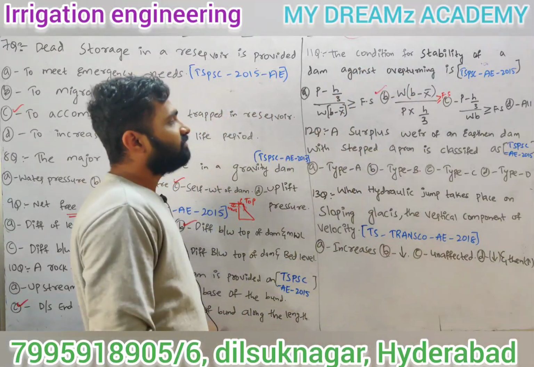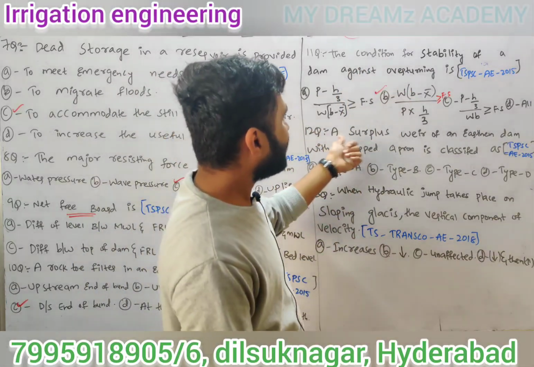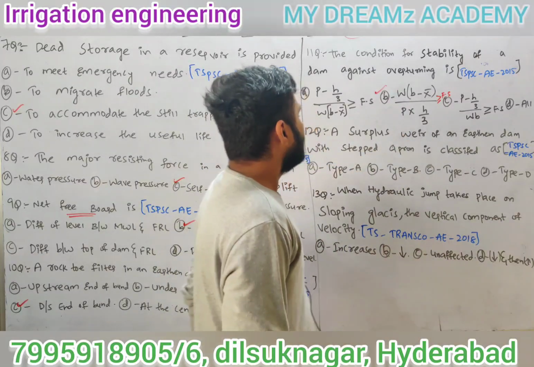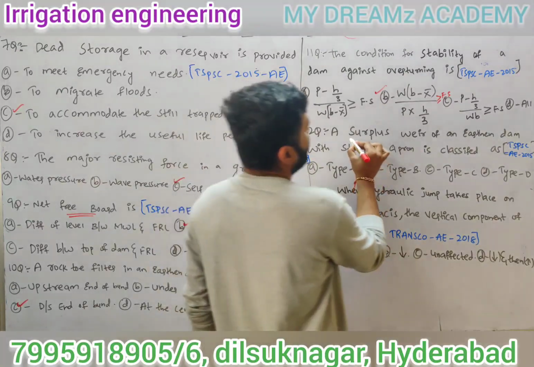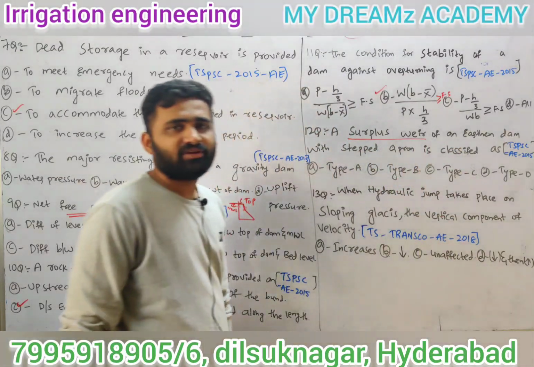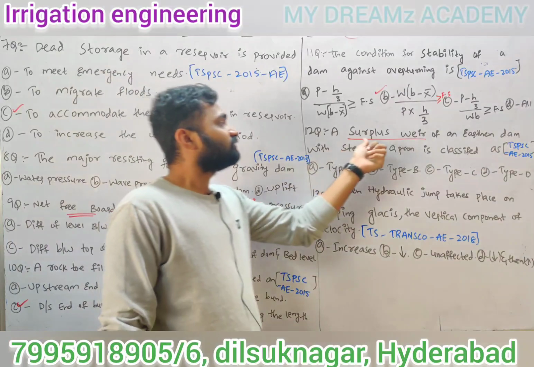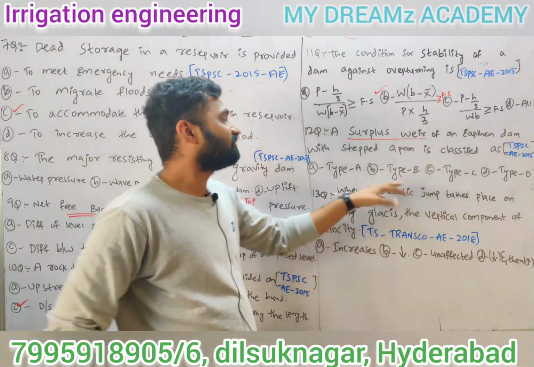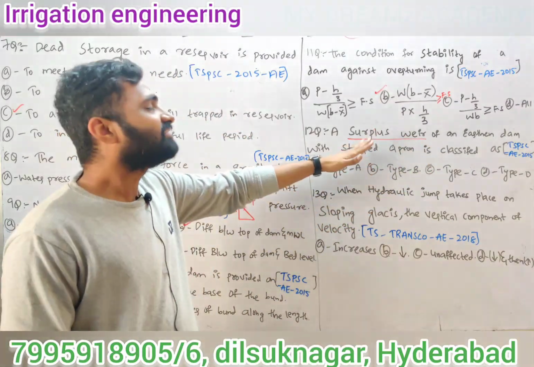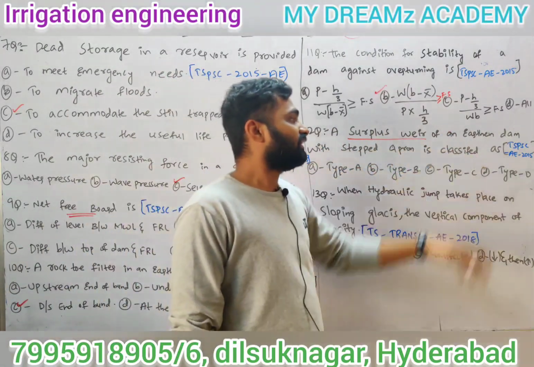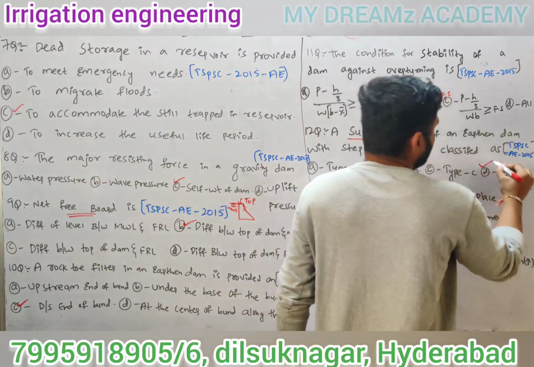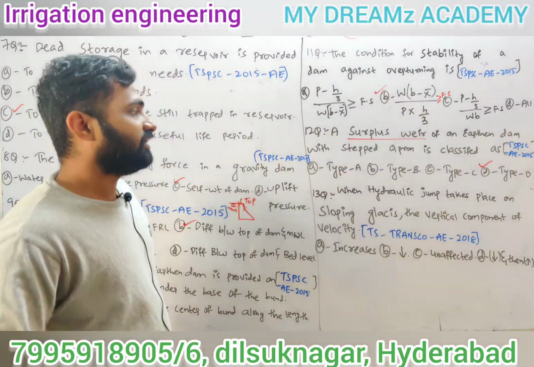Next, the 12th question. A surplus weir of an earthen dam with stepped apron is classified as. You will be confused here. What is surplus weir? We didn't hear this term anywhere. Surplus weir is nothing but a spillway. So a surplus weir of an earthen dam with stepped apron is classified as type D.